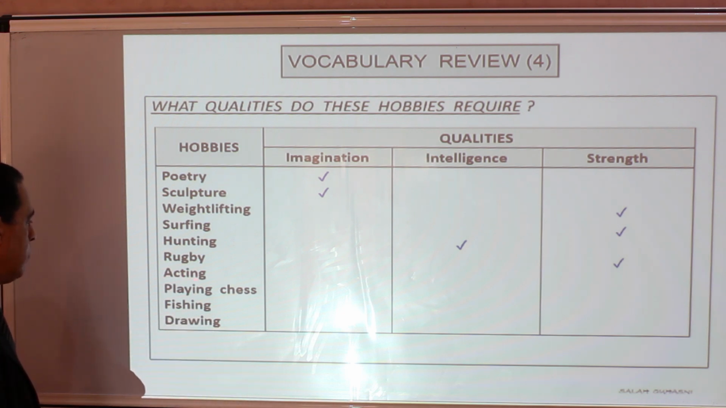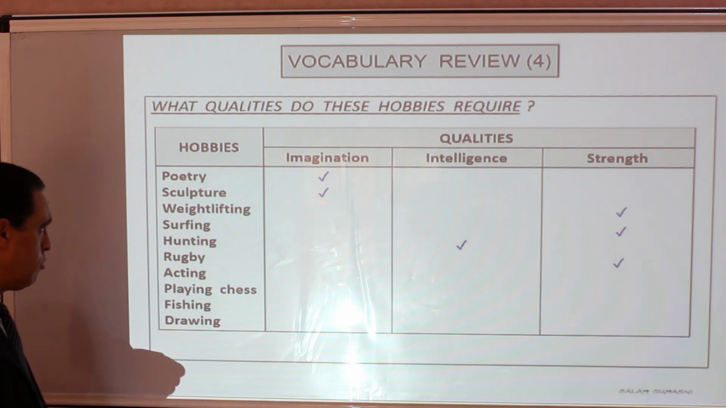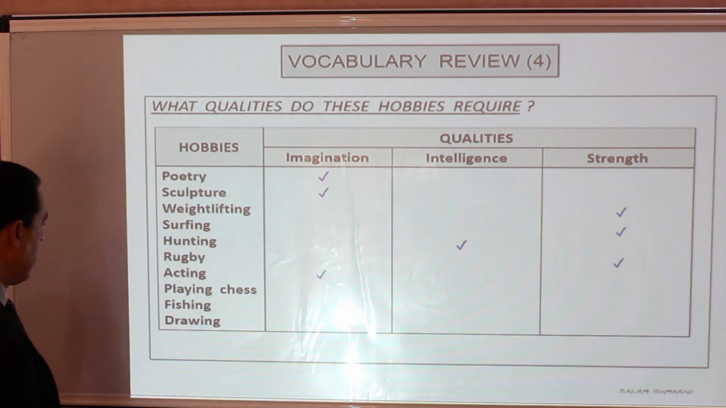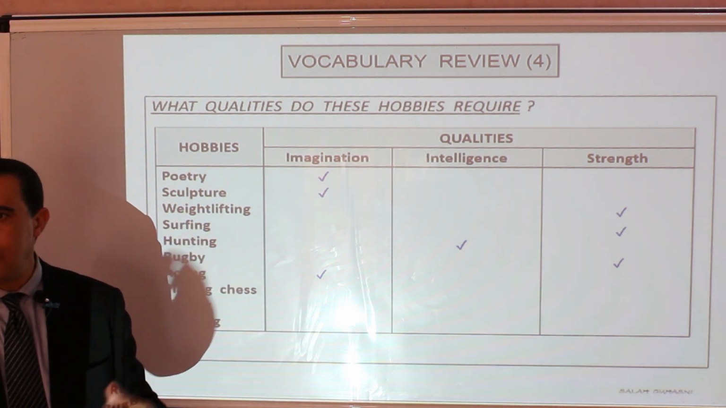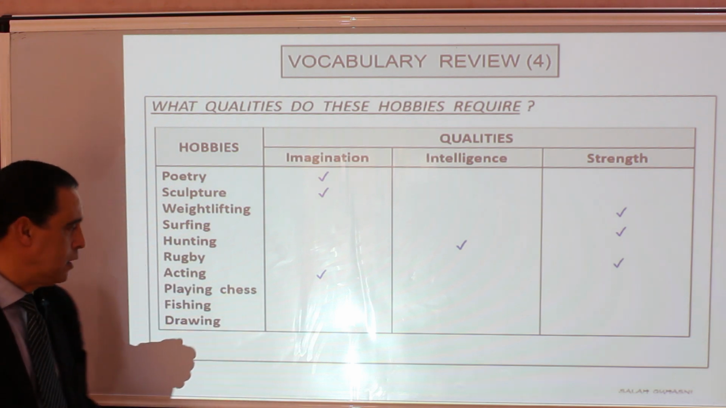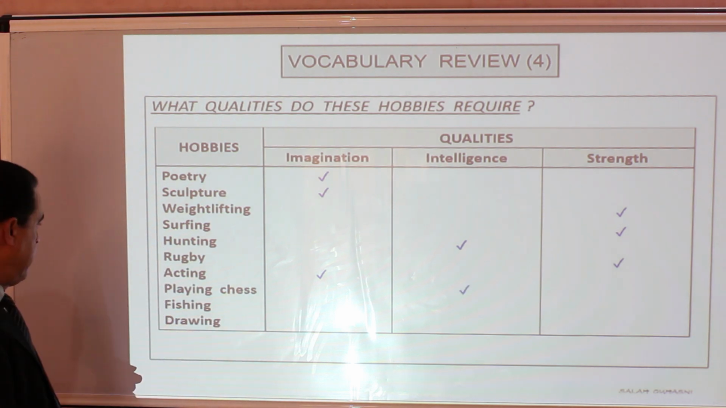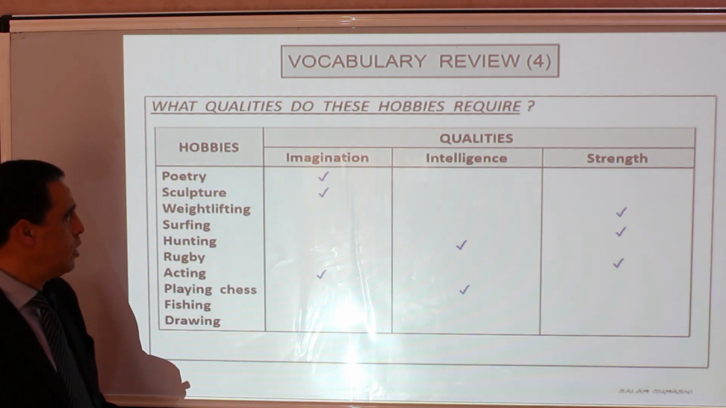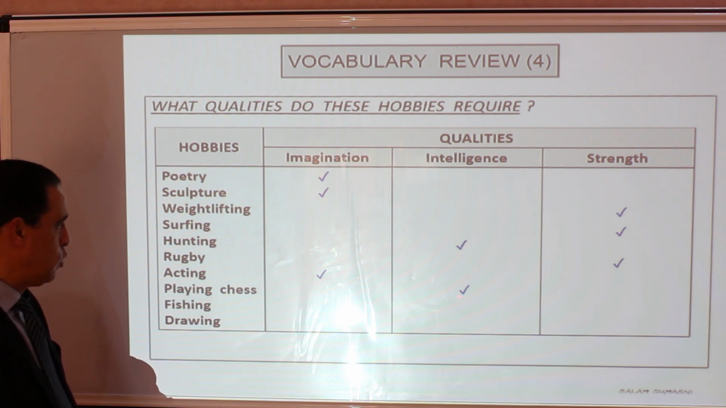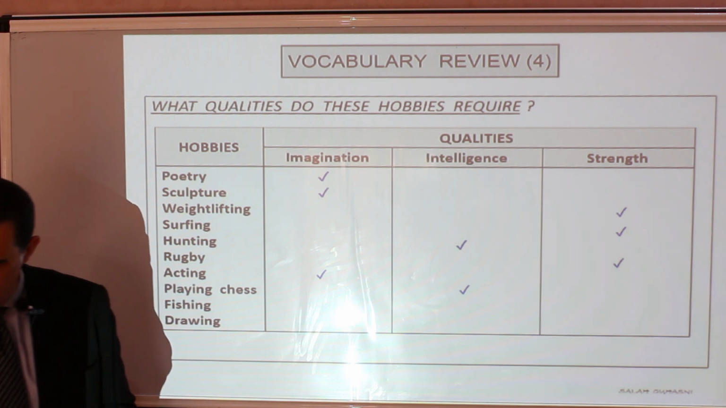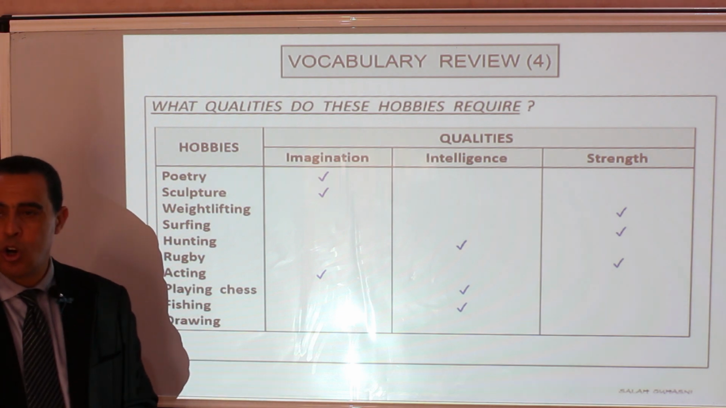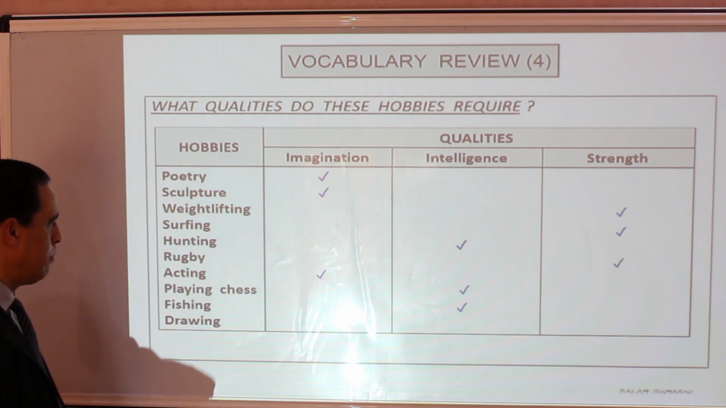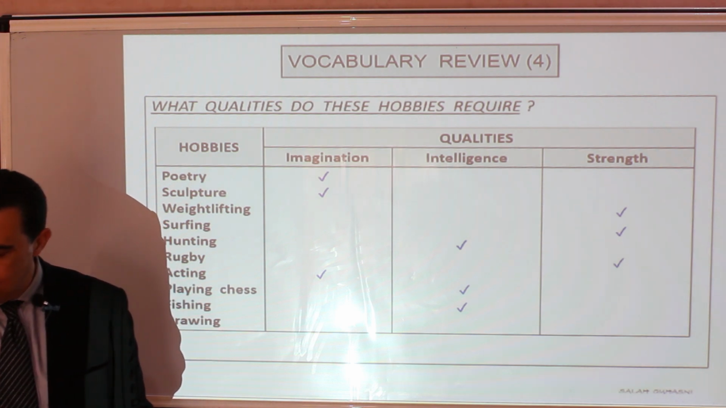Acting is an art, and you need imagination and skills to be an actor. Playing chess, it's a board game. 2 players are involved in the game, and the winner says at the end, "Echekemat," and it needs intelligence. Playing chess, we need that, intelligence. And then fishing, or catching fish, you need also intelligence to be clever and patient to catch fish. Lastly, drawing is an art. Drawing paintings, drawing portraits, you need to have a lot of imagination to produce this.